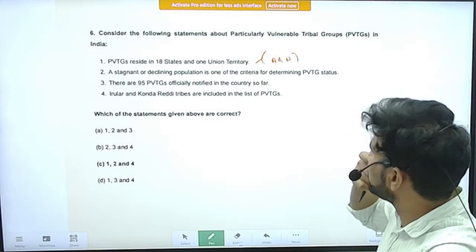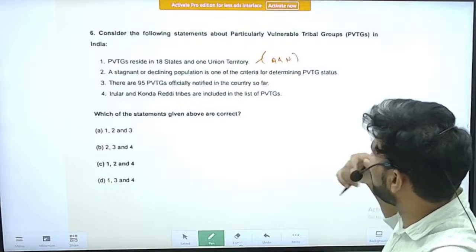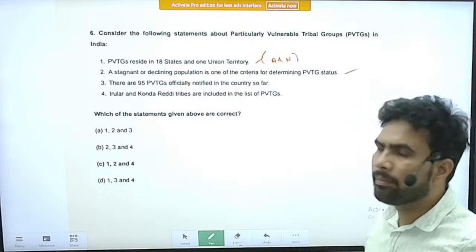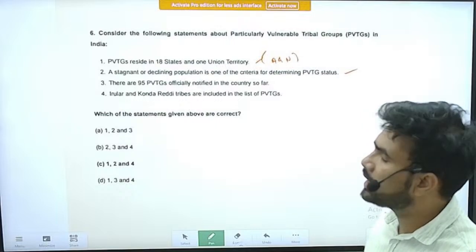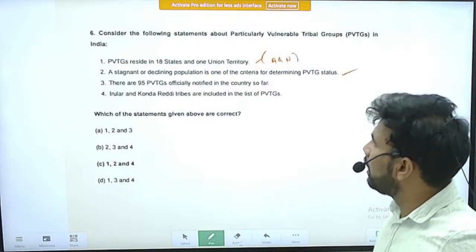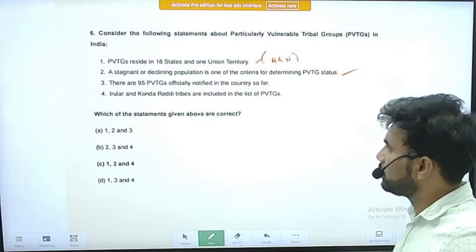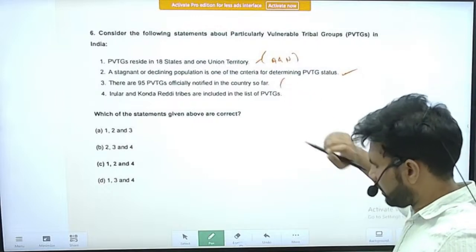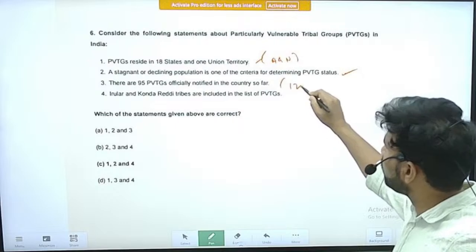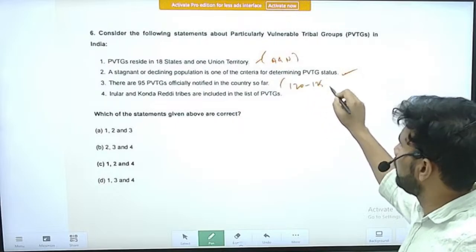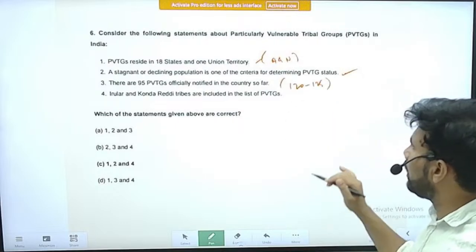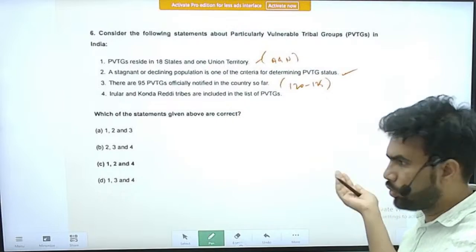Next statement, a stagnant or declining population is one of the criteria for determining PVTG status. Yes, this is a correct statement. There are 95 PVTGs officially notified in the country so far. This is an incorrect statement. I think it is around 120 to 125. So like that, PVTGs are notified and declared.